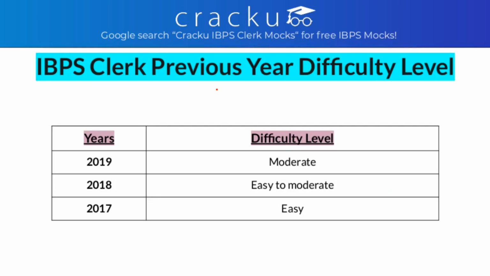As you know, while deciding the cutoff, 3 things are basically seen: number of vacancies, number of applicants and the difficulty level of the paper. The difficulty level for 2019 was moderate, whereas in 2018 it was easy to moderate, and in 2017 it was comparatively easy. So after difficulty level, let's see the sectional cutoff.